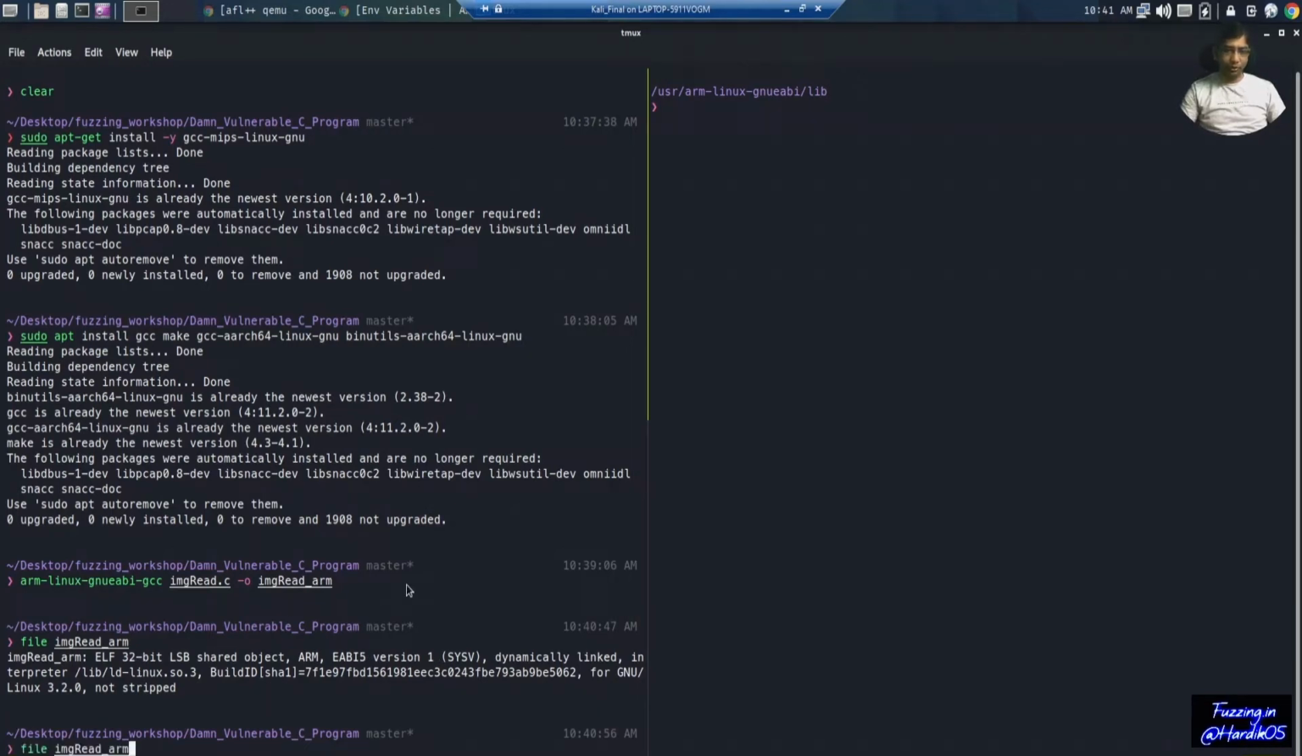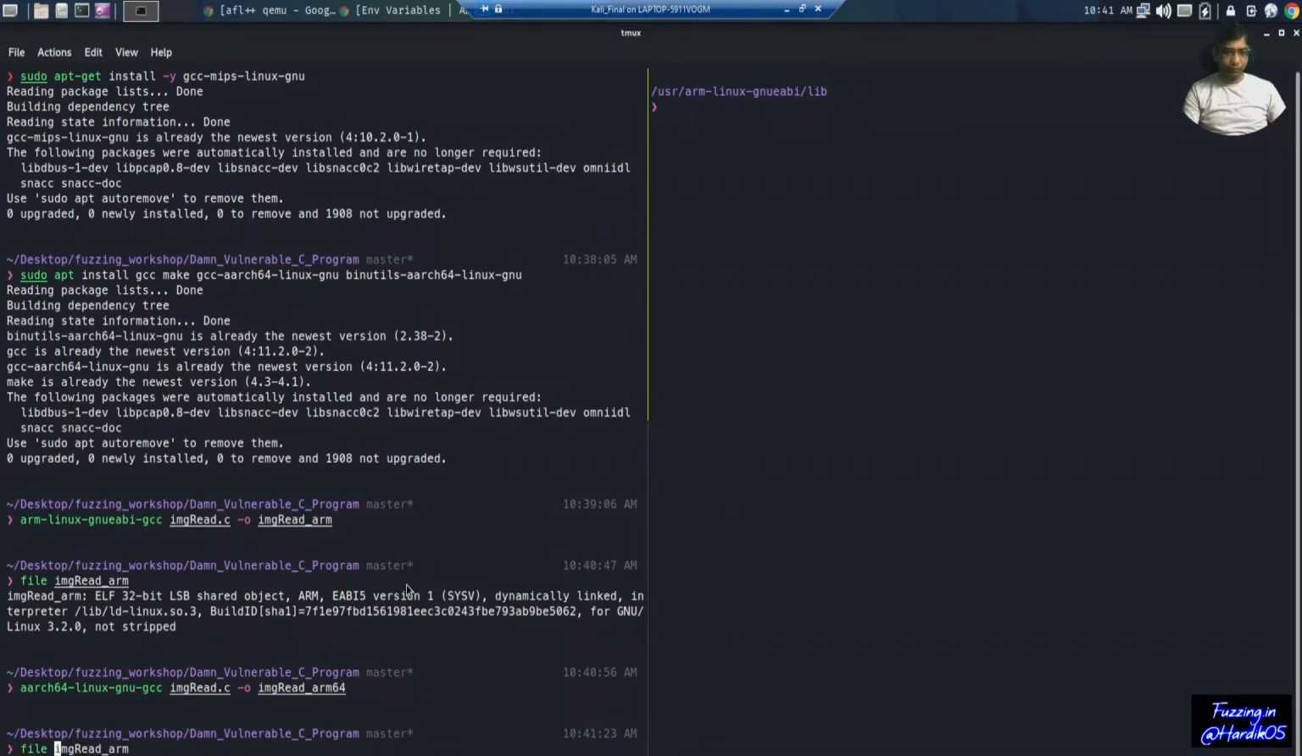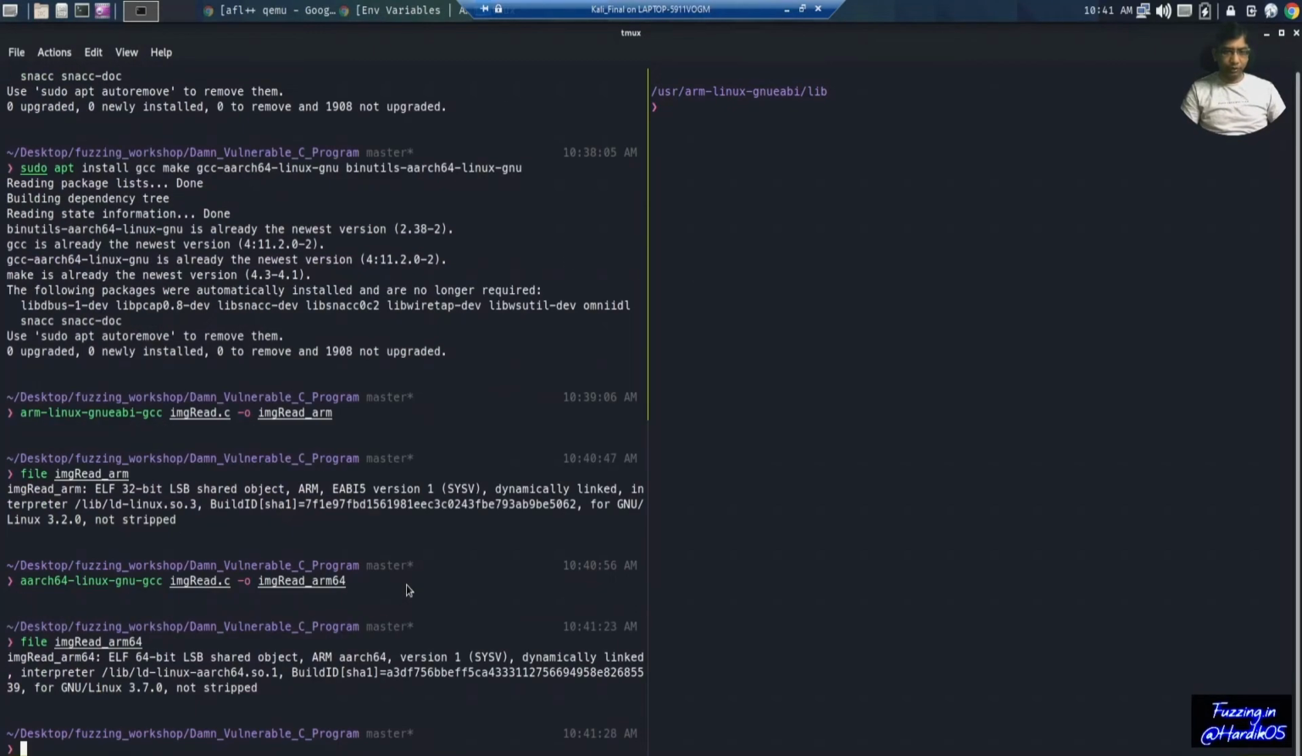Now similarly, we will go ahead and compile a 64-bit ARM binary. So you will notice that it is actually a 64-bit binary, which is for the ARM 64-bit architecture. As you can see over here, there is ARM only, and this is 32-bit, this is 64-bit. So we have two ARM binaries.